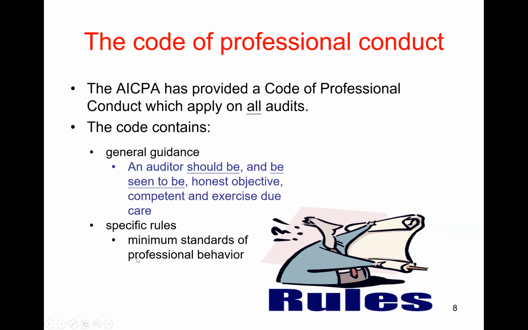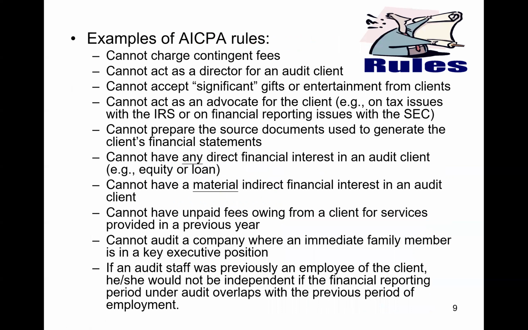If you don't, then you cannot be considered to be an independent auditor. So what are the rules? Well, they're listed here. I'm going in question 1 to talk about the rationale for these different rules. So I'm not going to go in great detail in this video talking about them because we'll cover them in class. The first one, you should not charge contingent fees.